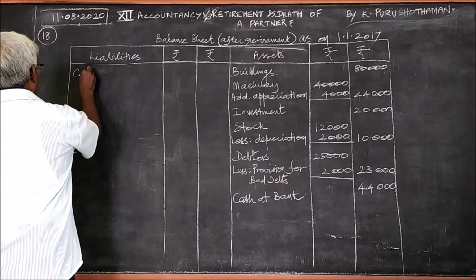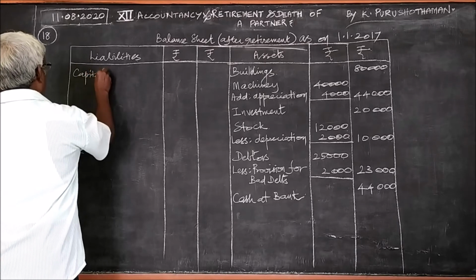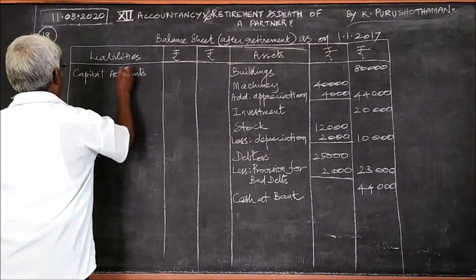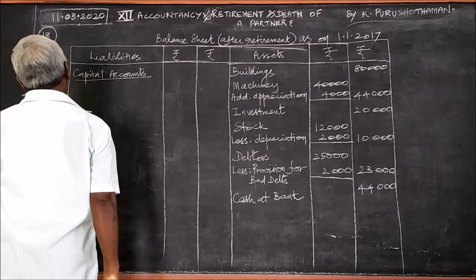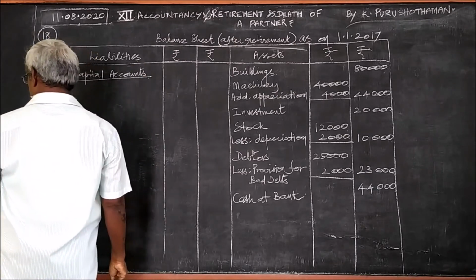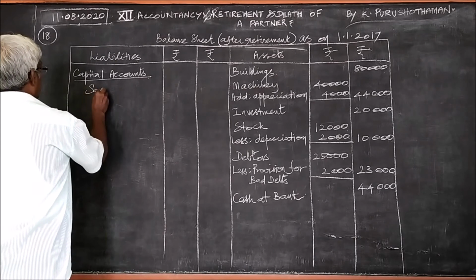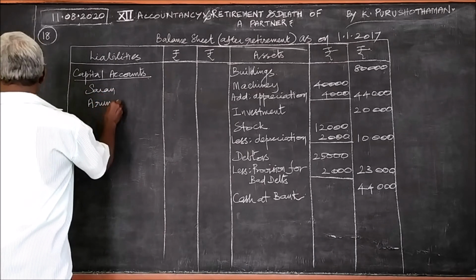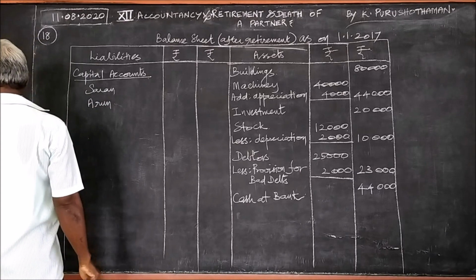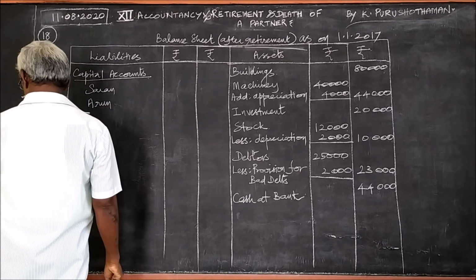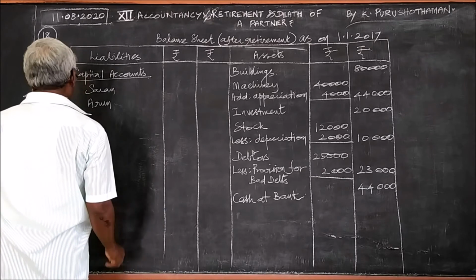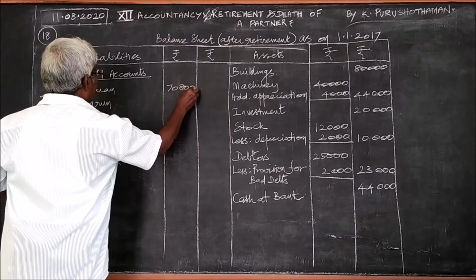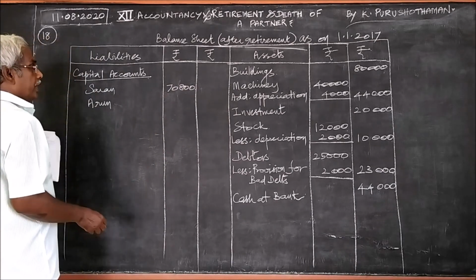Capital accounts. The two existing partners, Saran and Arun, because Karan has already retired. Saran's amount, 70,800, is shown in the capital account under balance carried down.